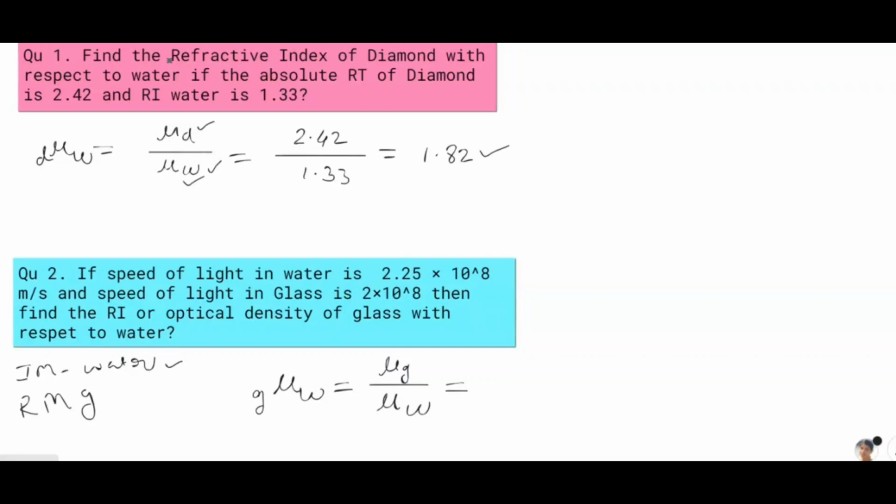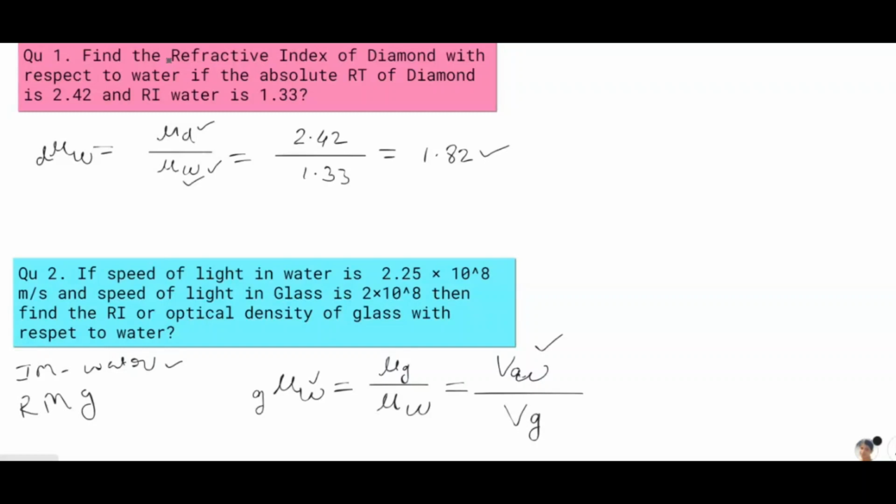Since speed of light is inversely proportional to refractive index, it is the ratio of speed of light in water to speed of light in glass. This will be the formula.